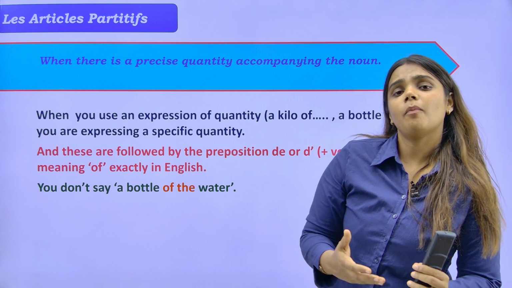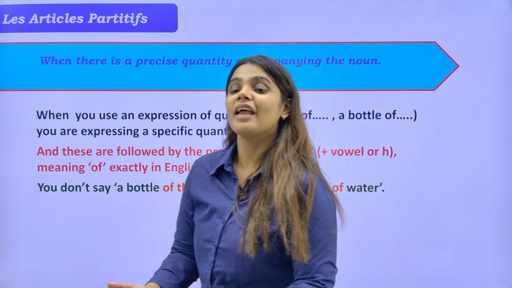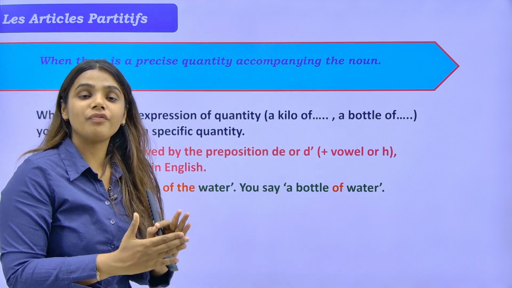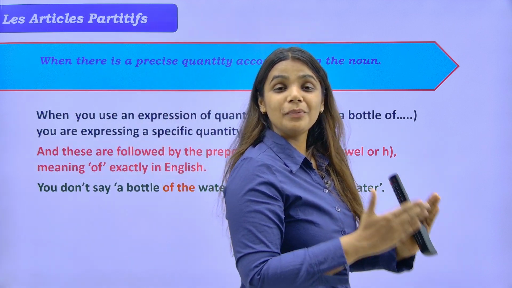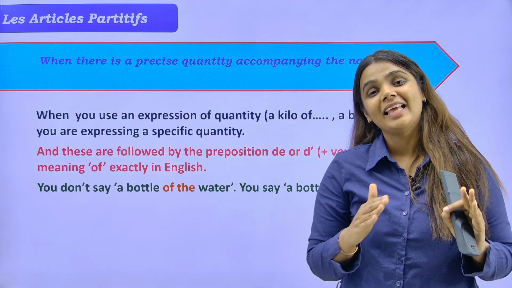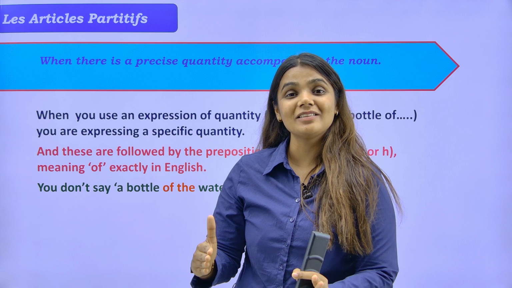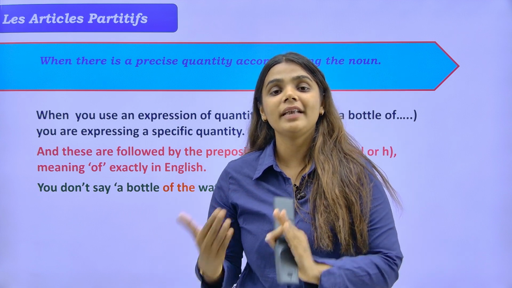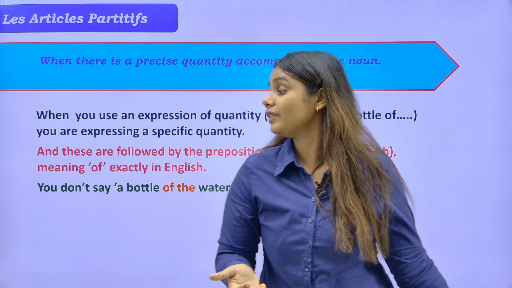Do we say a bottle of the water? No, right? What do we say? We say a bottle of water. So when it is a precise quantity, we will not be using the partitive articles, and we will be replacing them with what? De or d apostrophe. D apostrophe will be used when the next word is beginning with a vowel.